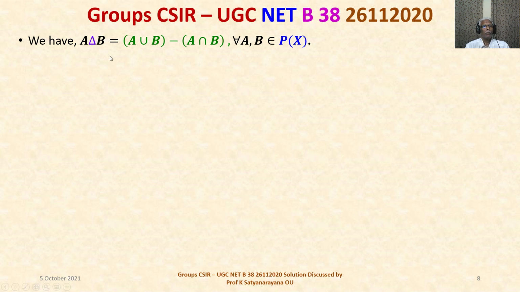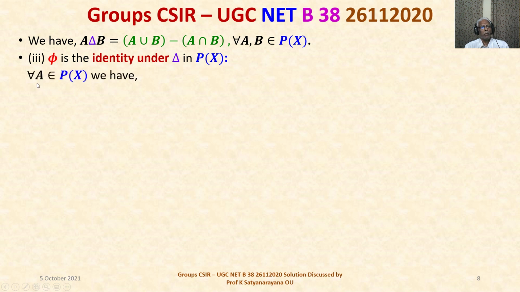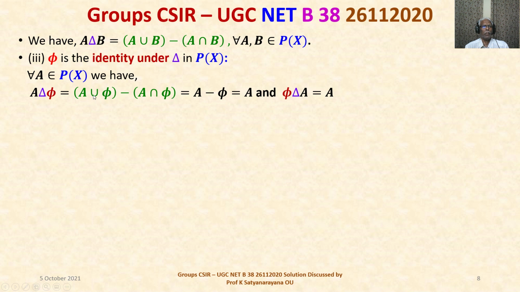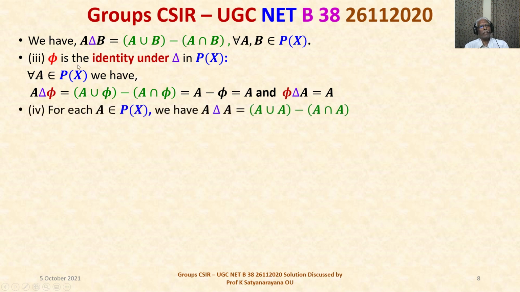We continue. We have this A delta B, and the third condition, phi is the identity under delta in power set of X. How? We will see. For all A belongs to power set of X, we have A delta phi. A delta phi is equal to A union phi minus A intersection phi. A union phi is A, minus A intersection phi is phi. A minus phi is A. And similarly, you can also show phi delta A is equal to A. So that means phi is the identity under the operation delta.